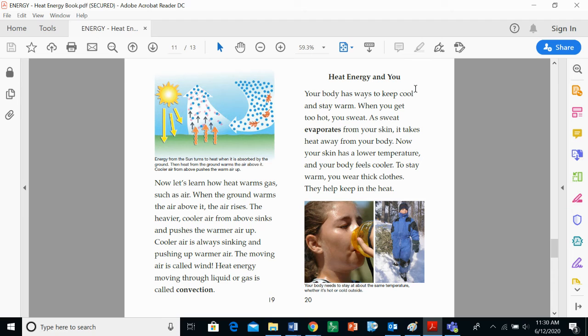Heat energy and you. Your body has ways to keep cool and stay warm. When you get too hot, you sweat. As sweat evaporates from your skin, it takes heat away from your body. Now your skin has a lower temperature and your body feels cooler. To stay warm, you wear thick clothes. They help keep the heat in. So your body needs to stay about the same temperature, whether it's hot or cold outside. So that's why we do different things to make ourselves be about the same temperature. Like drinking water can help cool us down, whereas wearing more clothes can help us keep our heat in our bodies.